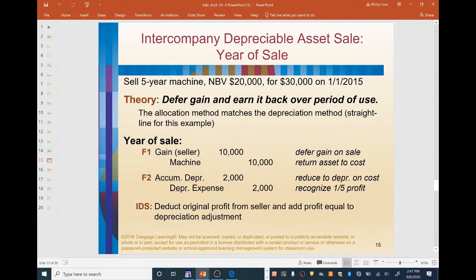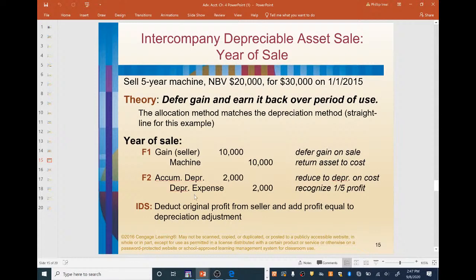It tells you over here to the right what these journal entries are accomplishing. The debit to gain from the seller, $10,000, defers the gain on sale. Credit machine for $10,000 returns the asset to cost. Because remember, right now we're just deferring the gain. We know the gain is the difference between the proceeds less the net book value, $10,000 in this case. So we defer the gain of $10,000 and credit machine $10,000, which returns the asset to its cost of $20,000.